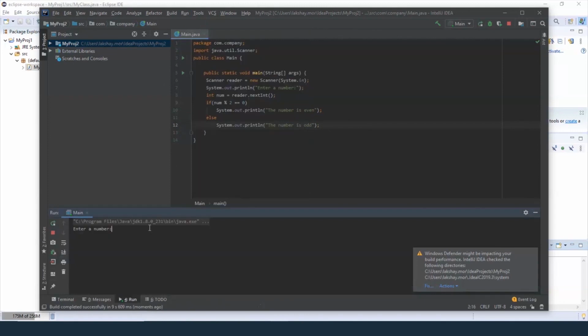So let's enter 12. The number is even. And there we go. We have a successful output. This indicates that the program is running successfully.